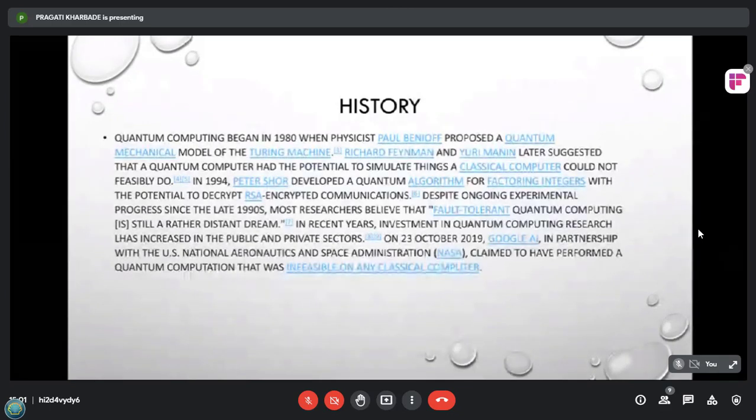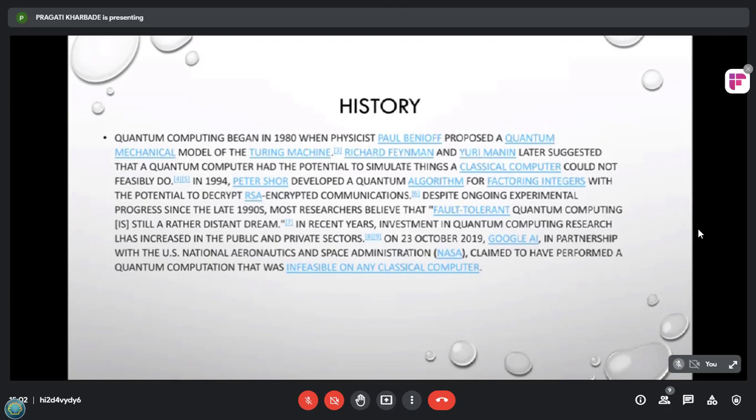In 1994, Peter Shor developed a quantum algorithm for factoring integers with the potential to decrypt RSA-encrypted communication. Despite ongoing experimental progress since the late 1990s, most researchers believe that fault-tolerant quantum computing is still a rather distant prospect. In recent years, investment in quantum computing research has increased in the public and private sectors.